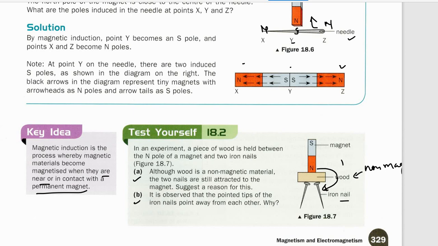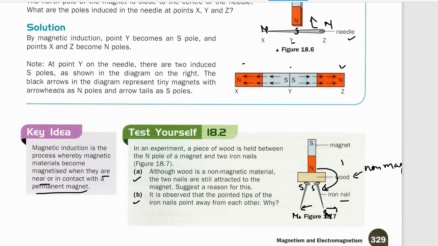Now question number B: it is observed that the pointed tips of the iron nails point away from each other. Obviously they are showing the property of repulsion. It means they both have acquired the same polarity. So if this is the north, this will be the south pole, and this will again behave like a north and north. So that's why they go in opposite directions, because they are away from this and they will behave with north polarity.